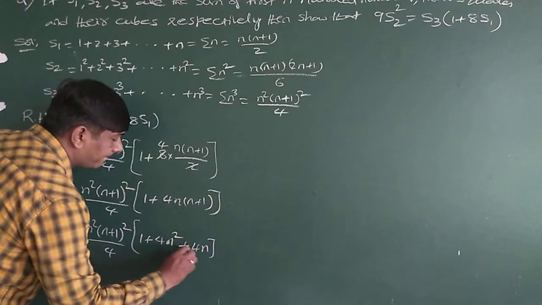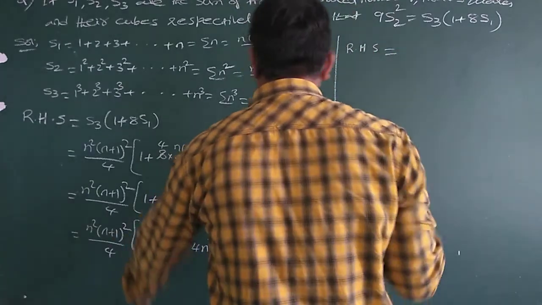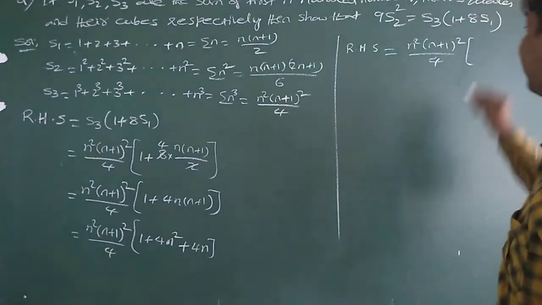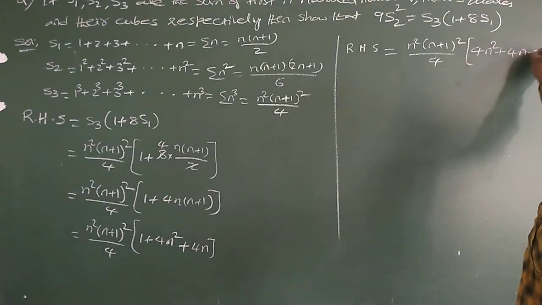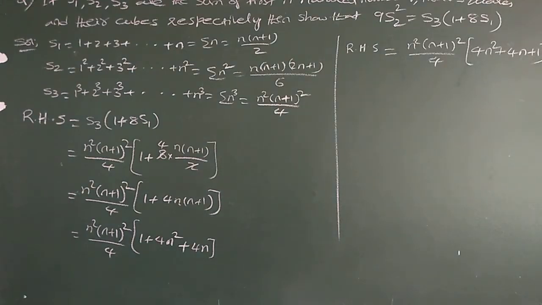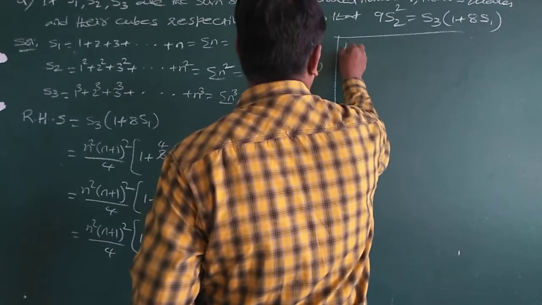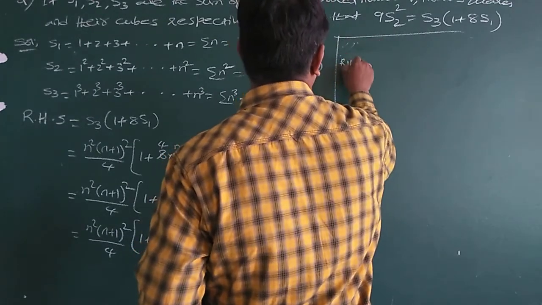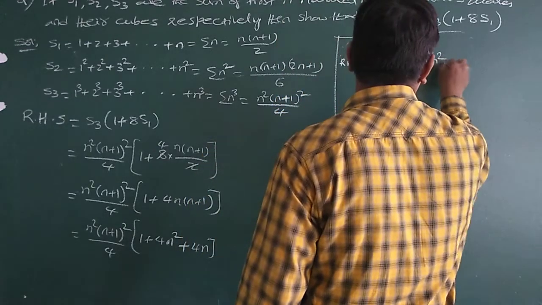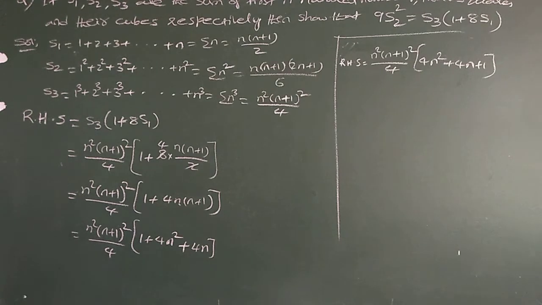So the RHS is equal to n square into n plus 1 whole square by 4 into, writing in standard form, 4n square plus 4n plus 1.